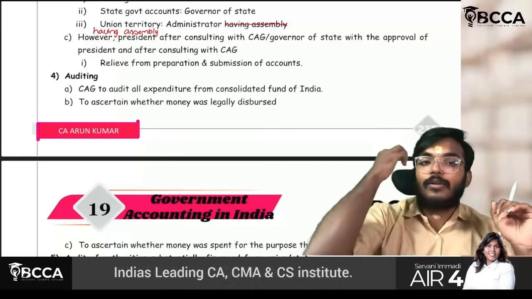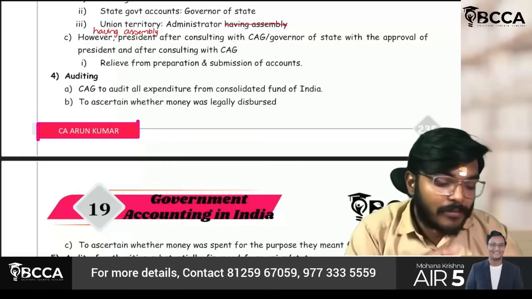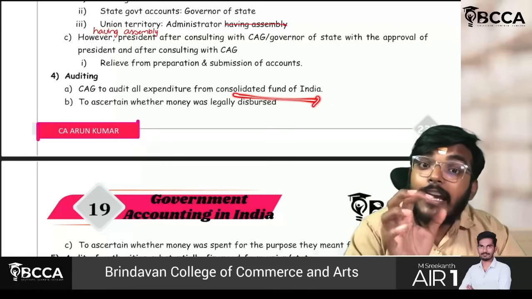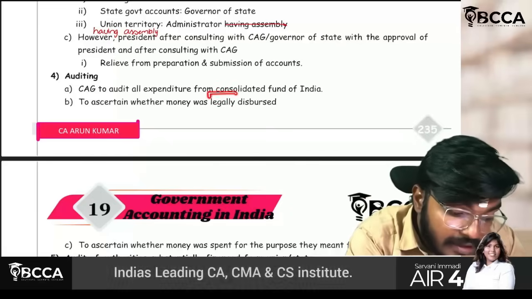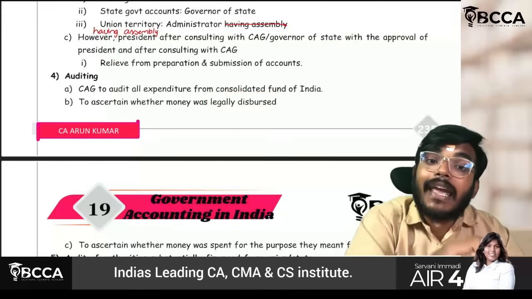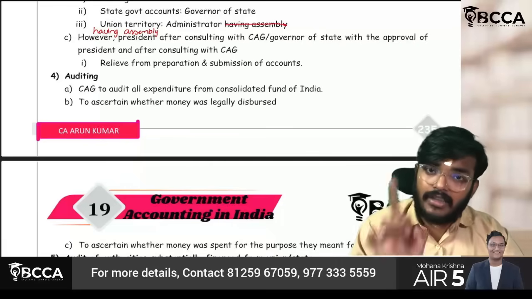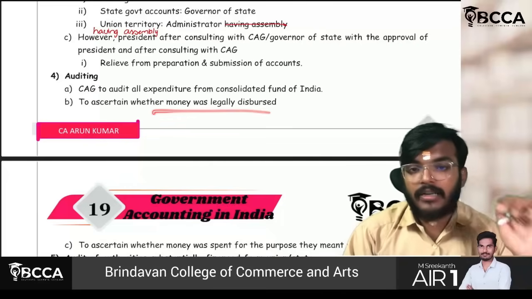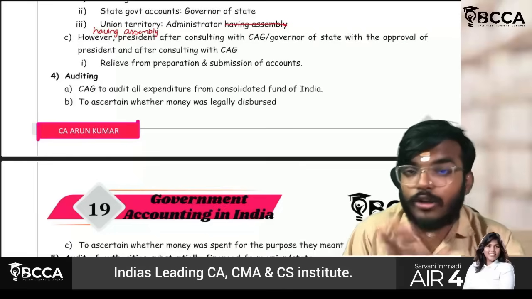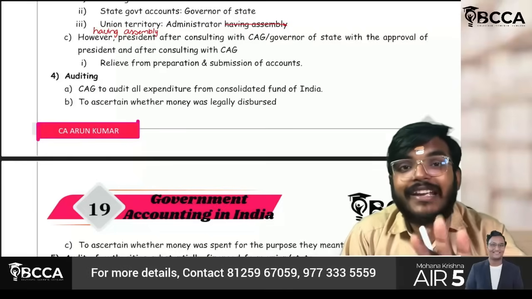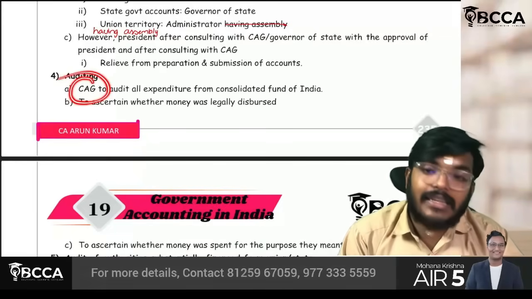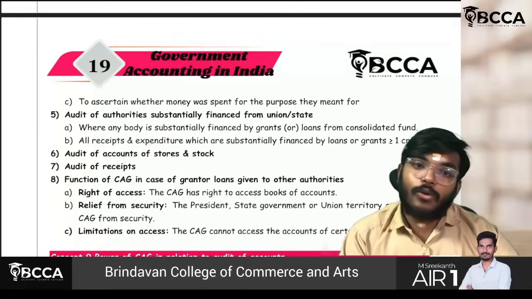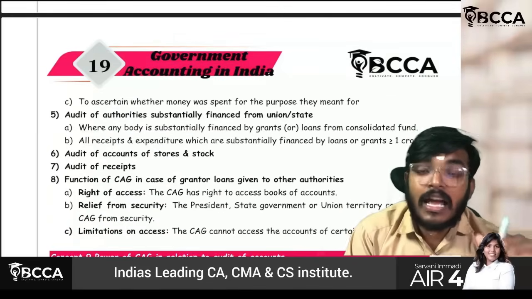So the thing is, whatever the expenses which you are incurring from that consolidated fund, it should be legally disbursed, which means after getting any approval, if it needs any approval, it should get the approval. Only then such money should be disbursed. Whether it is done like that or not, to check, it is the responsibility of the C&AG. Next thing, sir, okay, approvals are fine. Now we have to check.